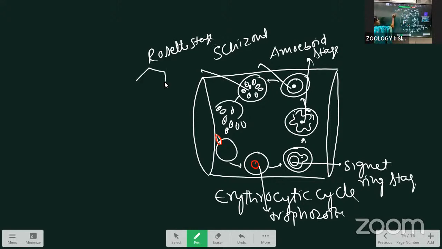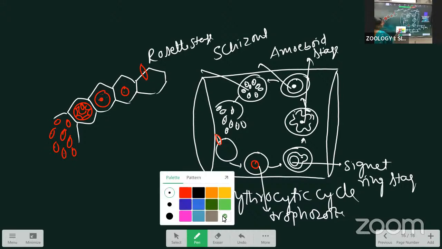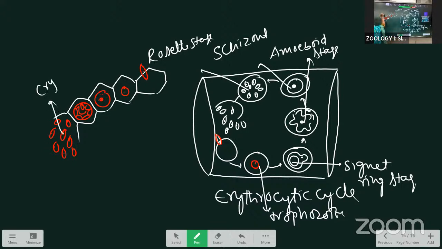Next, here the liver cycle, that means the pre-erythrocytic cycle. This one is the sporozoite, trophozoite stage, and this one is the schizont and the schizogony, and they are releasing the cryptozoites. Cryptozoites.